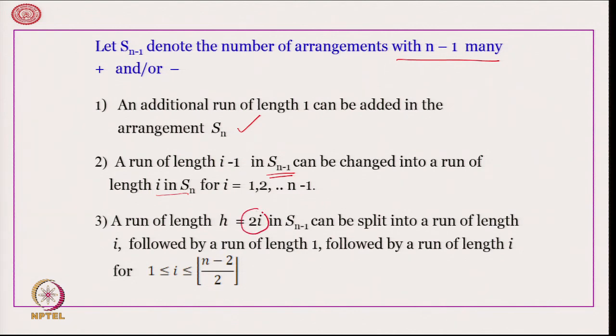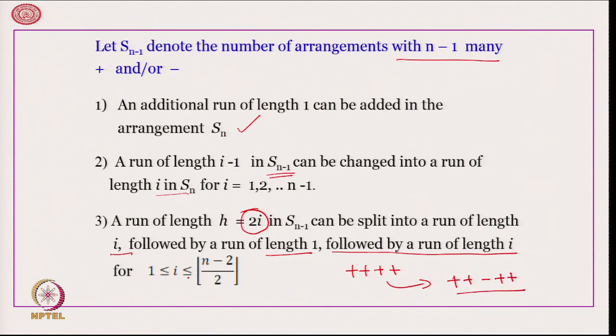Suppose h is 2i, that means it is an even number and the new element comes at the middle. So, it may split it into a run of length I followed by a run of length 1 followed by a run of length I. That means, suppose we had something like this and the new element converts it into plus plus minus plus plus.